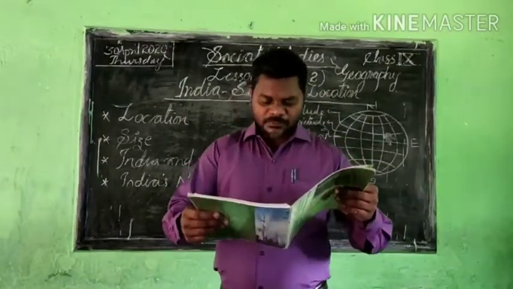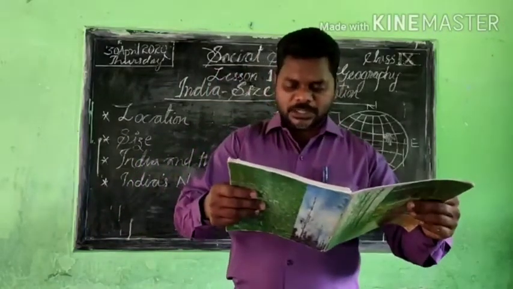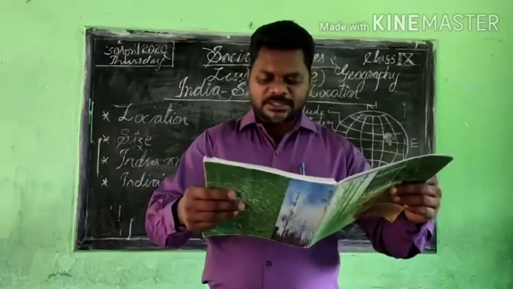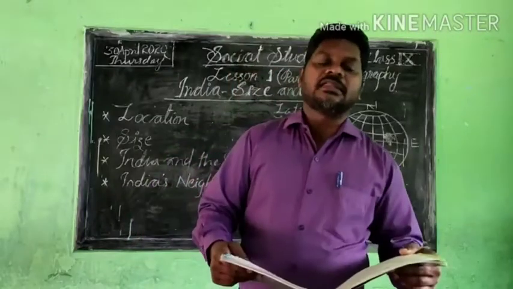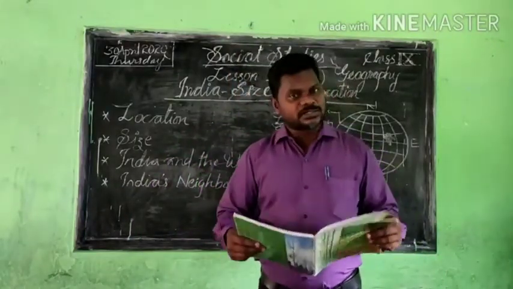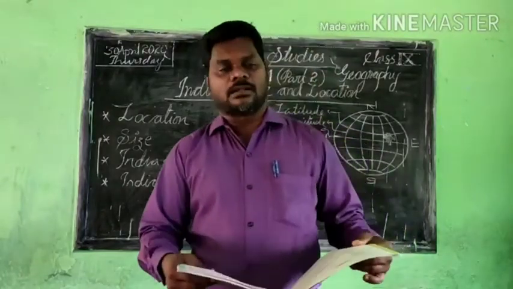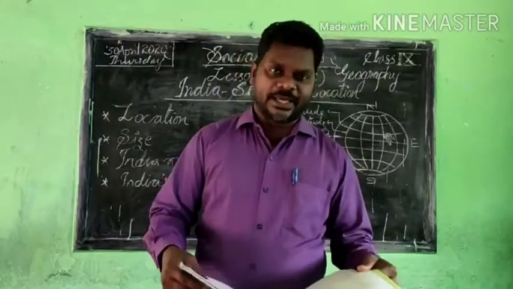And again when we go ahead, we can see the influence of Greek sculpture and architectural styles, dome shapes and minarets from West Asia in India. You know that we have our own architectural styles, the North Indian style and the Dravidian style, that's the South Indian style. Both styles are for India.